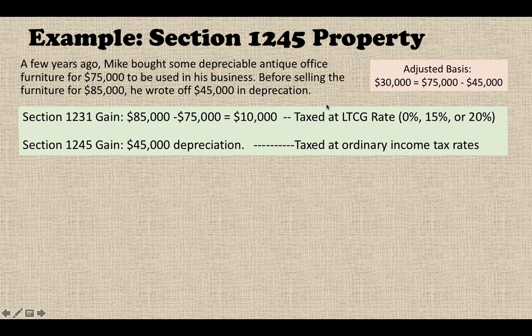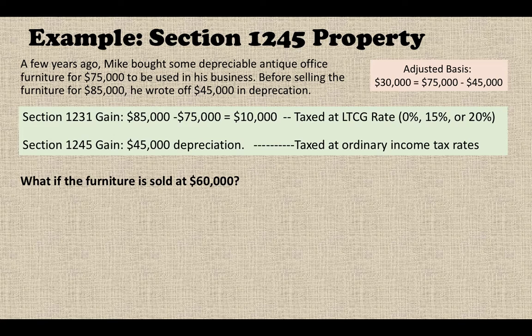Within this $55,000 gain, $10,000 is 1231 gain, and the $45,000 is 1245 gain. You can do it that way as well, but the other is just a quick way to get the answer.